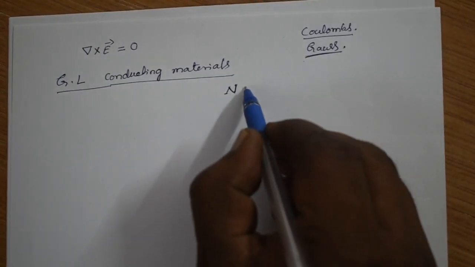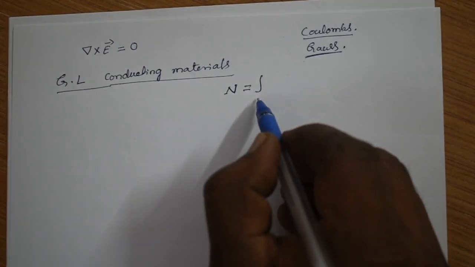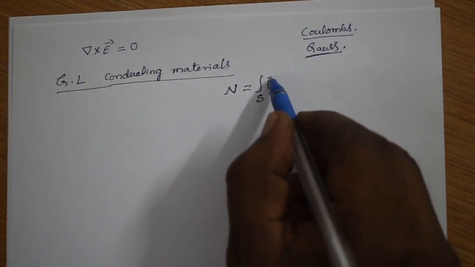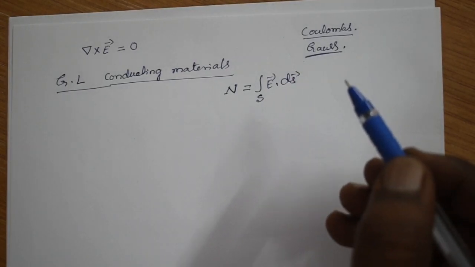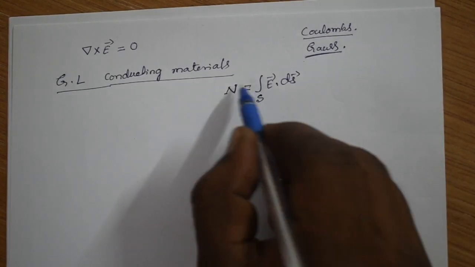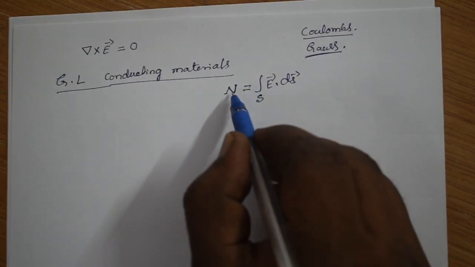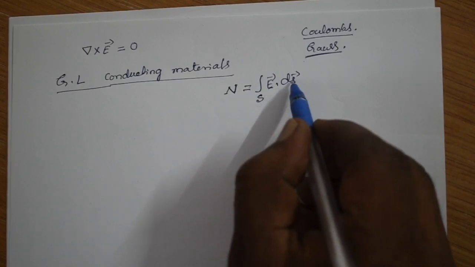The electric flux is defined as N equal to the surface integral of E dot ds. In the previous classes I showed that the electric flux of E is given by N, equal to the surface integral of E dot ds.